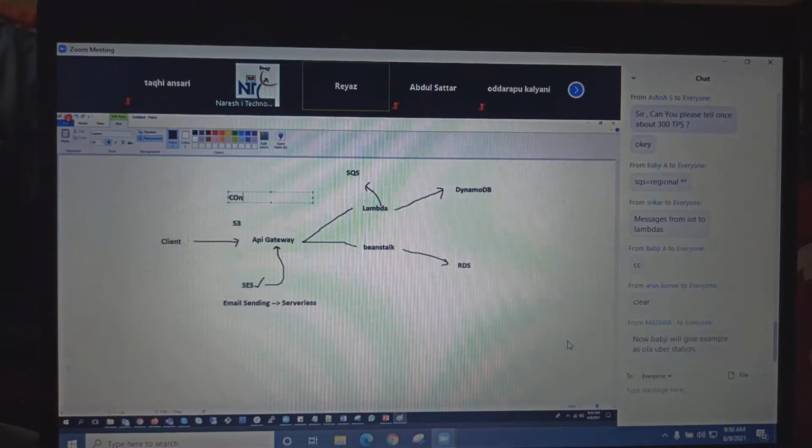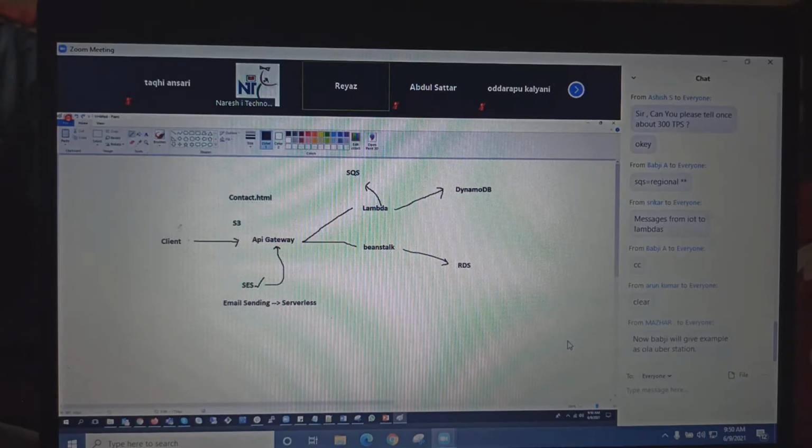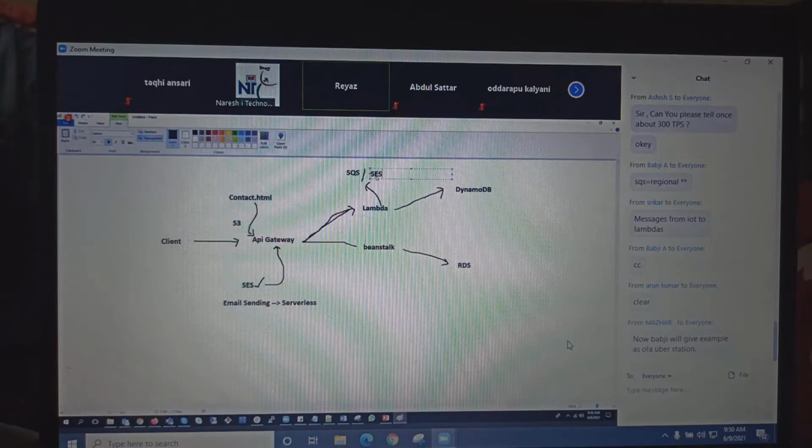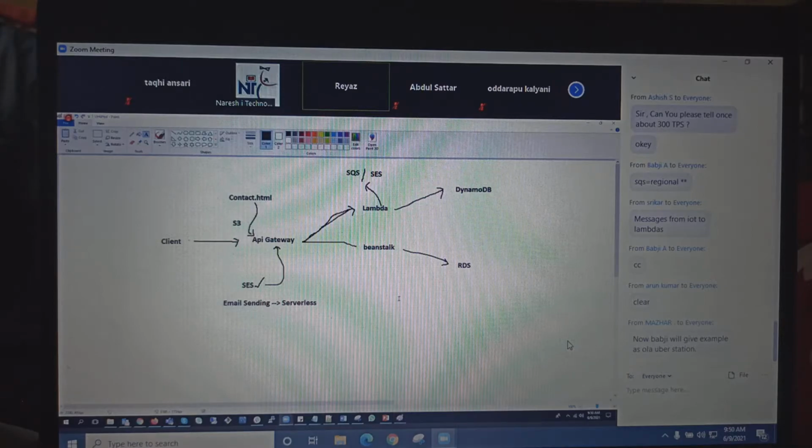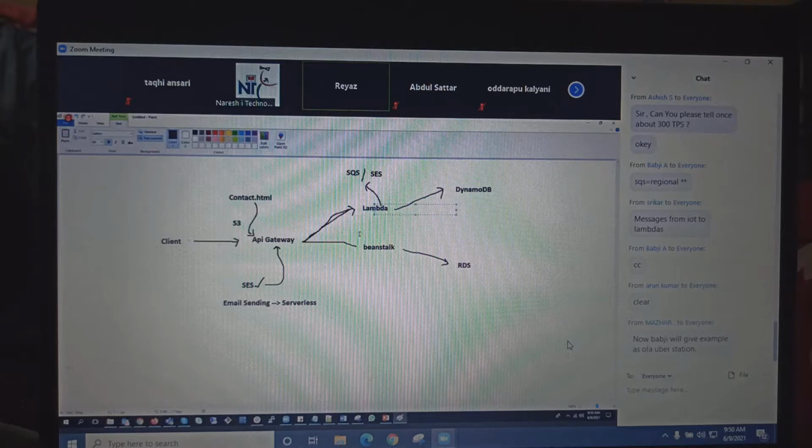So you have a contact form here, an HTML page, contact.html page. You can put it there, right? So the client will hit this contact.html page, and from there you will be calling some API Gateway, and from API Gateway you will be calling some Lambda functions, and the Lambda function will call not SQS here, but SES, right? And then it'll send an email, and if you want to store all these things, send it to DynamoDB, and the email will be sent to the customer, right?